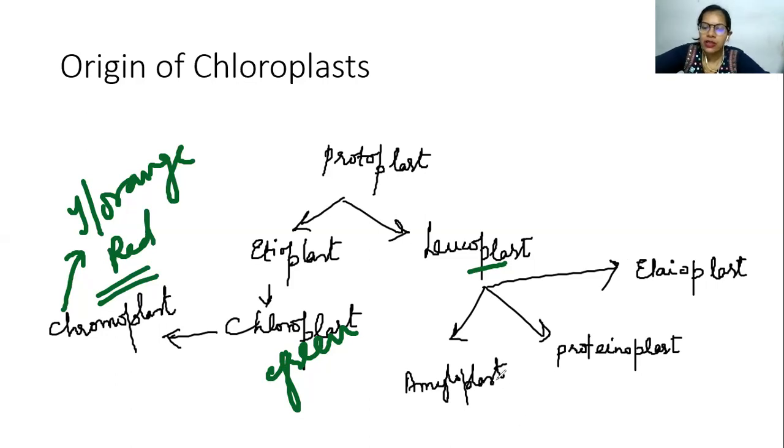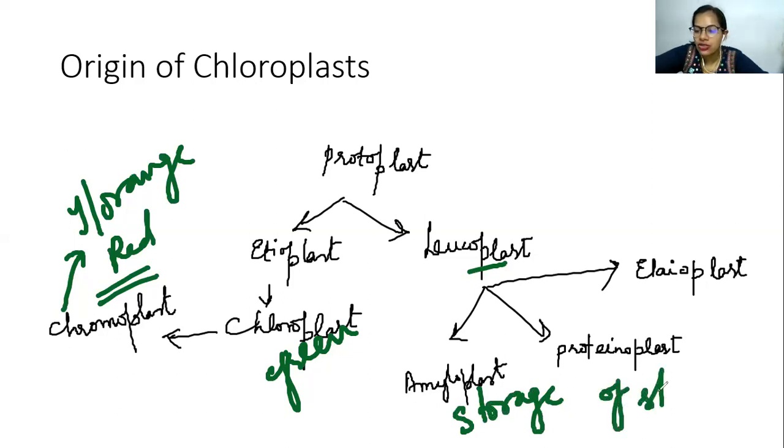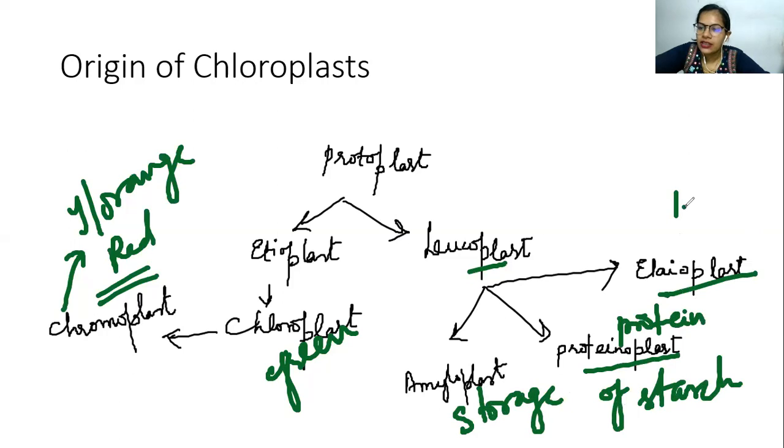Amyloplast is responsible for storage of starch or carbohydrate. Proteinoplast is for protein, as the name suggests, and elioplast is for lipids. So in a plant, along with the chloroplast, we have different plastids also, to carry out different functions.